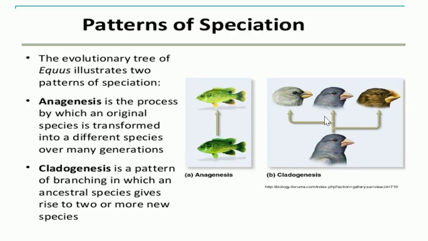So in this picture you can see cladogenesis. That means from a single species you may have simultaneous formation of multiple species. Okay. So when you have formation of only one species from the parental species, it is called anagenesis, but when you have simultaneous formation of multiple species from the parental species, it is called cladogenesis. A very common example is that of Darwin's finches. It is an example of cladogenesis.